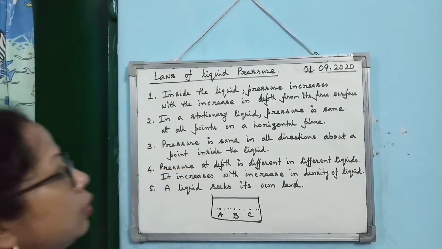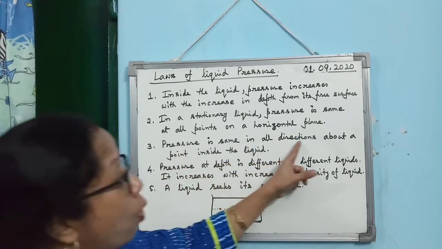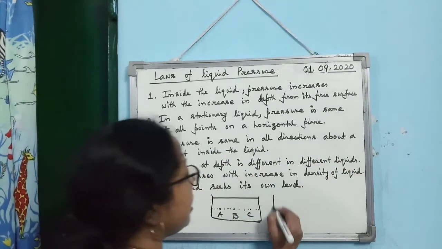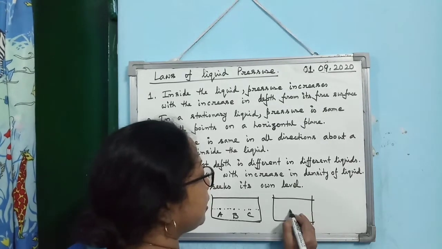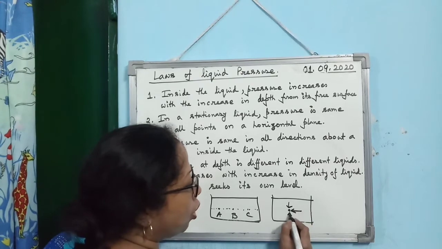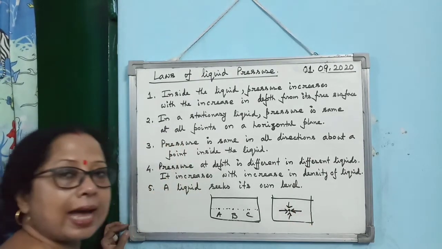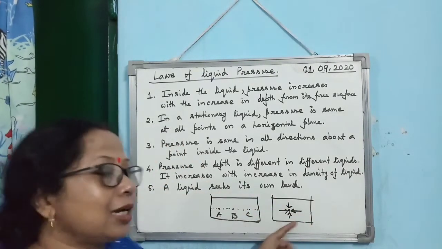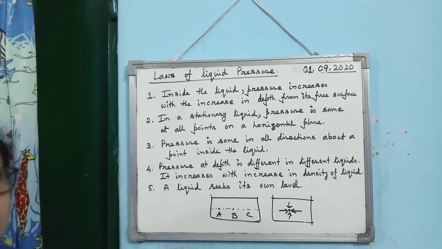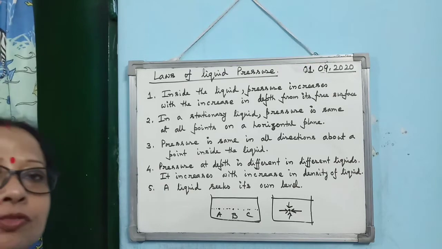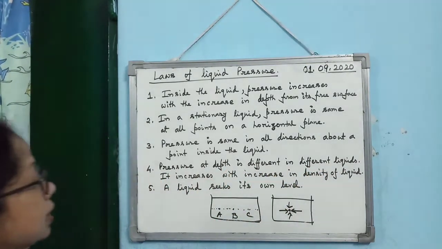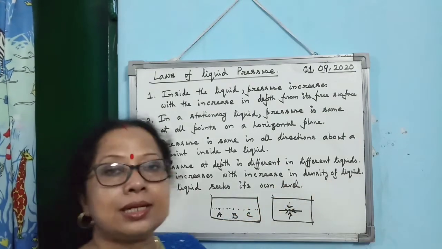Then what is the third one? Pressure is the same in all directions about a point inside the liquid. What is the meaning? If you take a point inside a liquid, pressure is acting from all directions, and not only that, the same pressure is acting from all directions. Then the fourth point: pressure at a depth is different in different liquids. It increases with increase in density of the liquid.